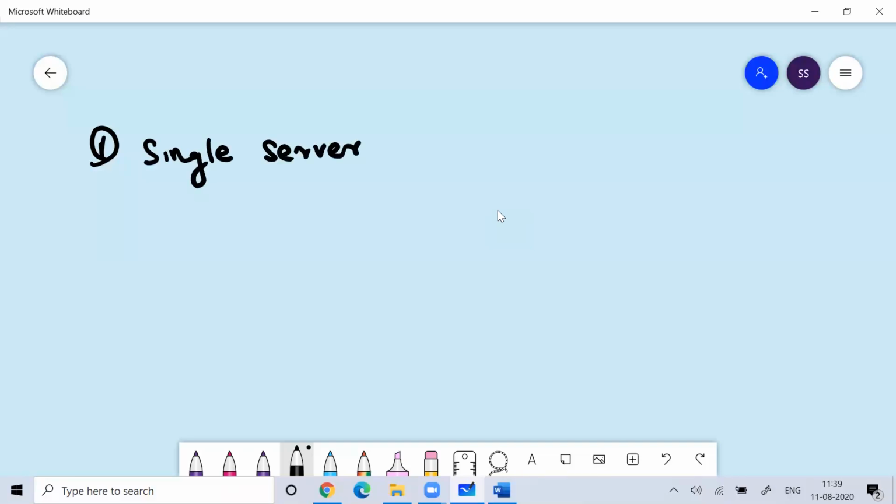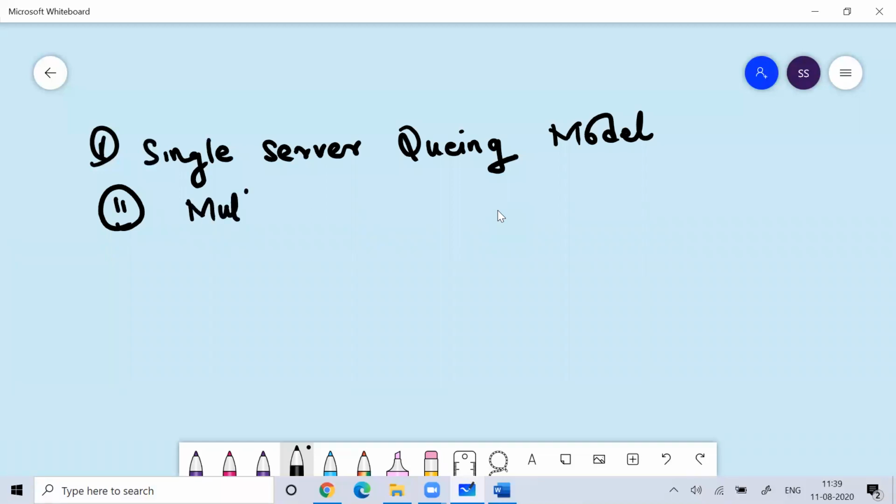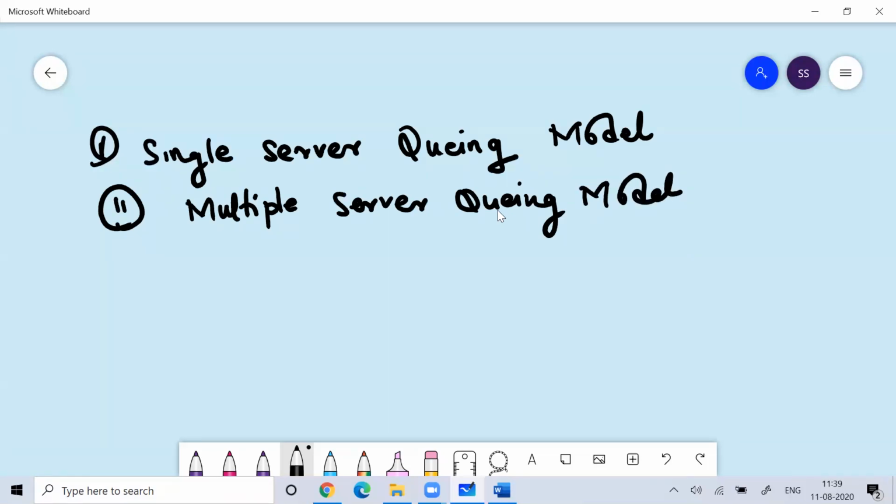We study it under a single server queuing model, or we study it under a multiple server queuing model. It depends upon the number of mechanisms which are available for your service.